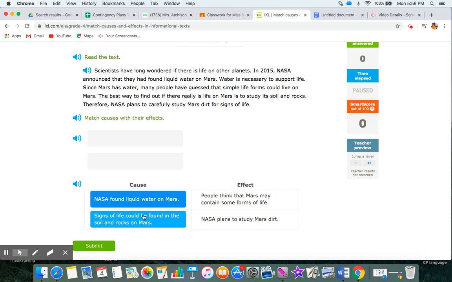Signs of life could be found in the soil and rocks or dirt on Mars. So, because signs of life could be found, NASA, the agency that studies space, plans to study Mars dirt. That makes complete sense. Let's do one more, and then I'm going to let you guys practice. Boy, I hope we got it right.